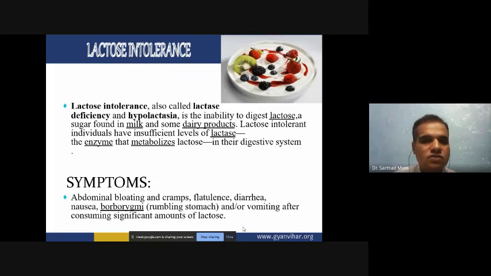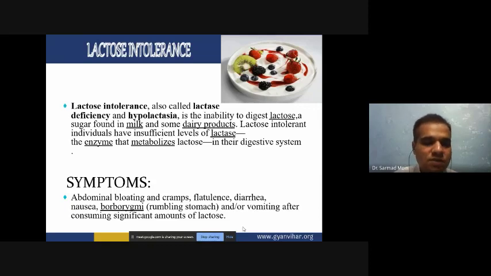Next is lactose intolerance. Lactose intolerance, also called lactase deficiency or hypolactasia, is the inability to digest lactose, a sugar found in milk and some dairy products. The people who can't digest lactose, we call lactose intolerant, because they can't produce lactase, and when lactase is not there, they can't digest the lactose. That's why we call it lactose intolerance or lactase deficiency.